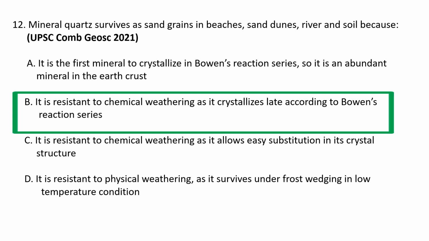B. It is resistant to chemical weathering as it crystallizes late according to the Bowen's reaction series. Quartz is known as the most resistant rock forming mineral during surface weathering. Quartz, and sometimes feldspars and some non-silicate minerals, are also relatively resistant to weathering, but quartz is the most resistant mineral, especially because silicon-oxygen bonds do not break easily. So B is the correct option.